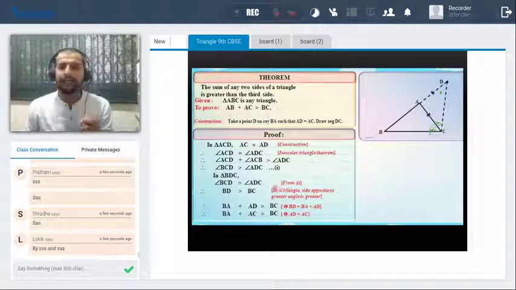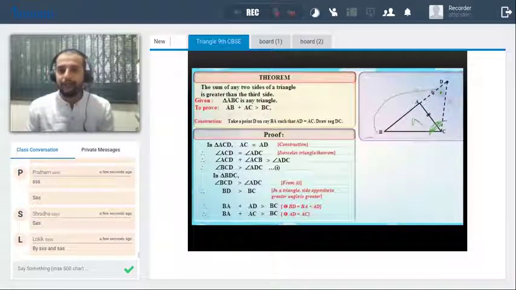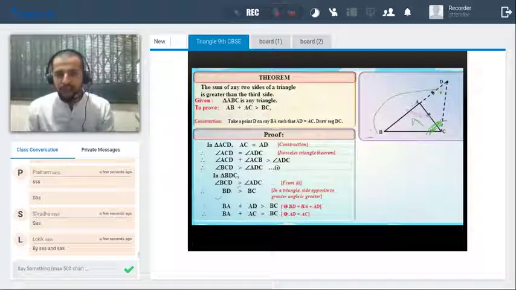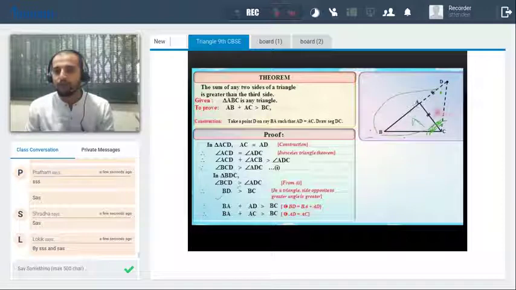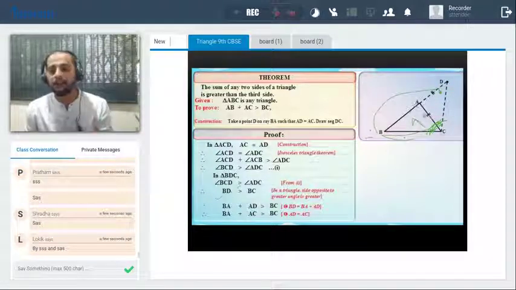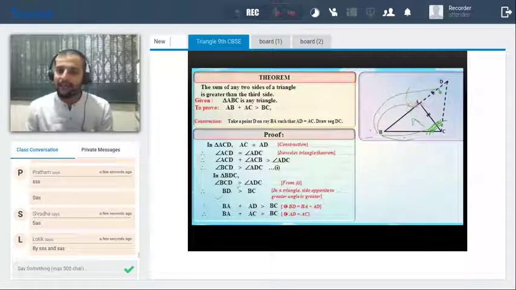Now BCD is greater than ADC, मतलब BCD का opposite side, for this angle the opposite side is BD. So angle C का opposite side is BD, so I wrote BD here, greater than symbol, as for ADC the opposite side is BC. So BD is greater than BC, and BD can be written as BA plus AD.